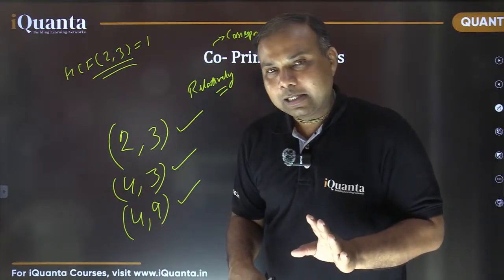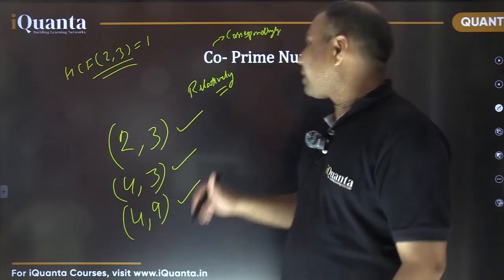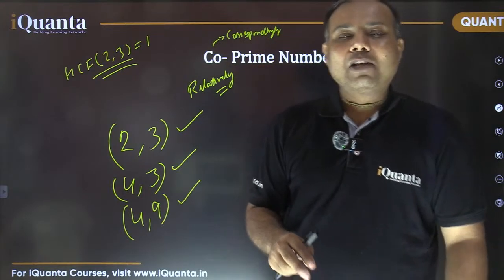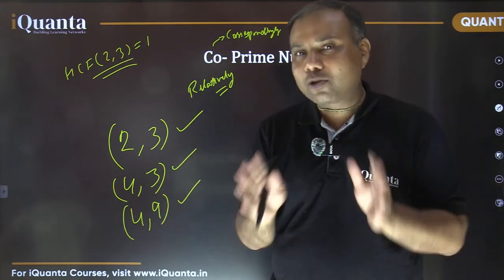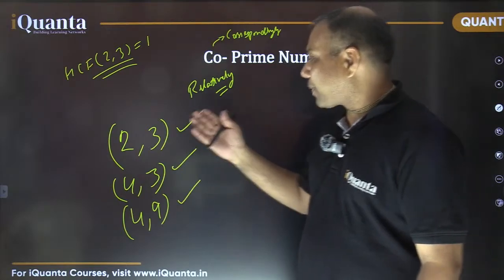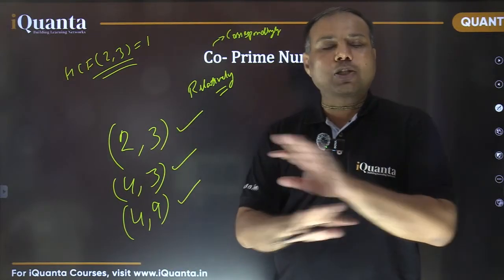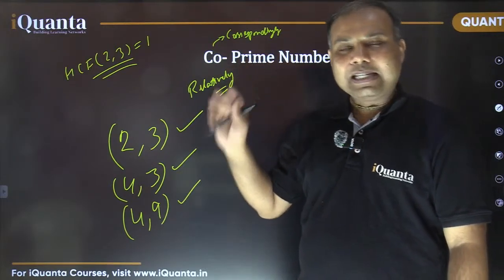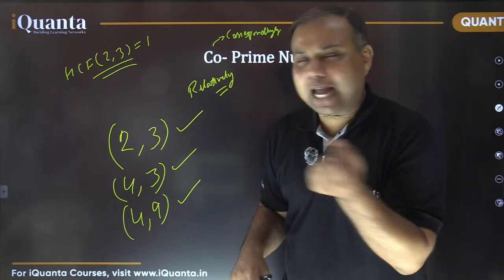समझ में आ गई बात ये? So what is the meaning of co-prime numbers? That was the important point here. Co-prime numbers are those numbers which do not have anything common. Whether the numbers are prime or not does not hamper being co-prime. So individually a single number cannot be co-prime.